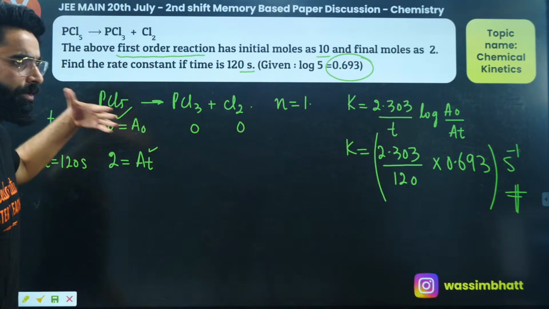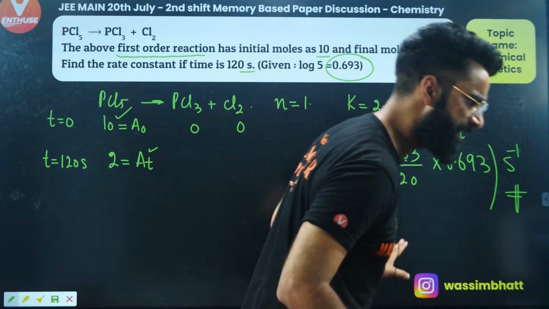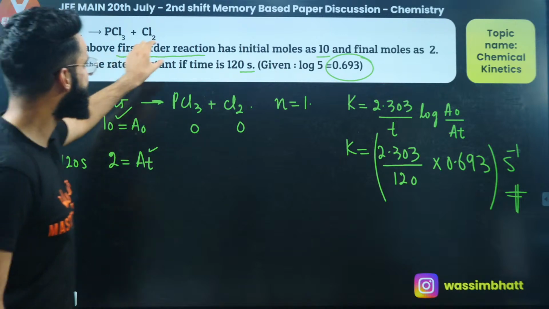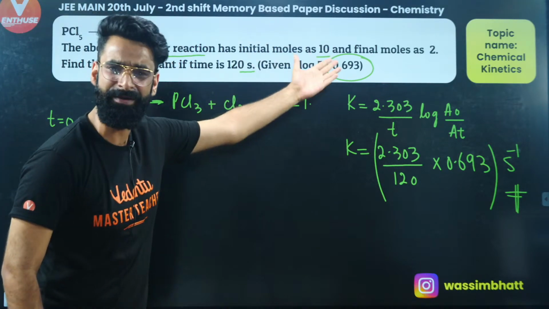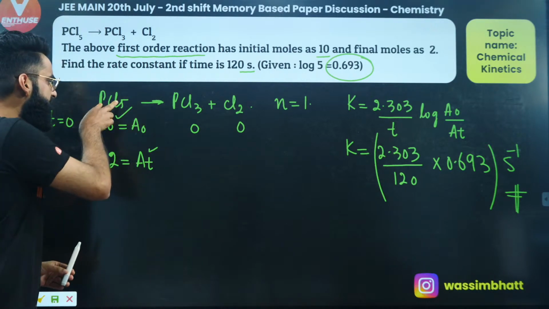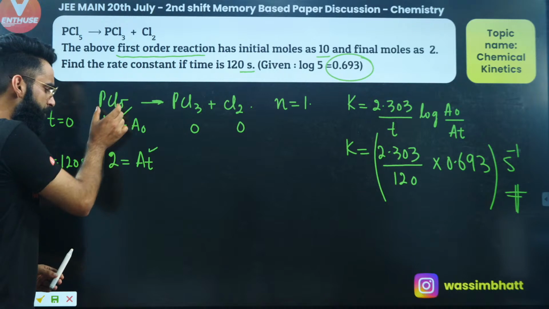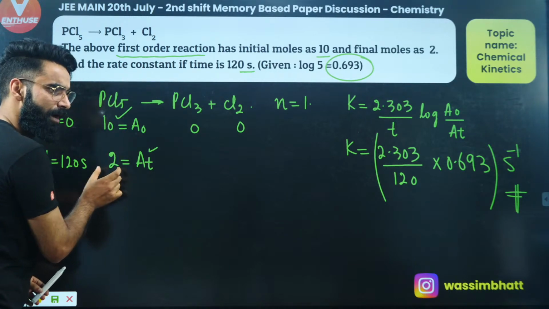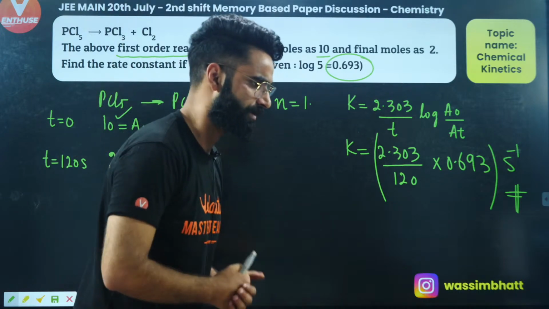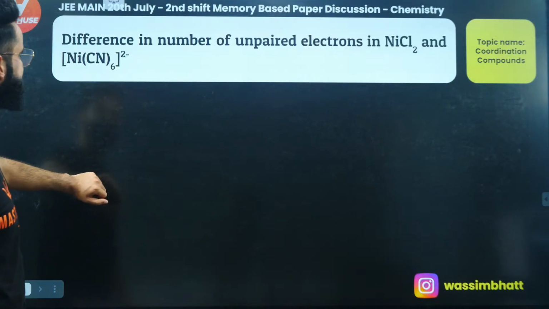Okay, this is how we were supposed to solve this question, yeah? A very simple and basic question this was from the chapter Chemical Kinetics, right? Well, I'm not sure about the language of the question because these are memory-based questions which we got from the students. But the question definitely would have been like this, that initially we'll be having some 10 moles of reactant, and after some 120 seconds, the number of moles of reactant left will be 2. I would have been supposed to calculate the value of rate constant. That would have been the question, yeah? Yes, perfect. Let's move on to one more question which was asked in today's session.